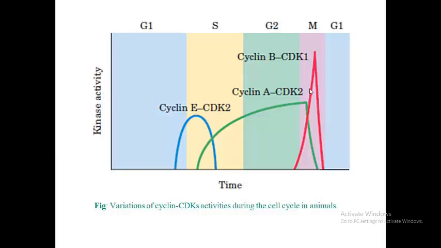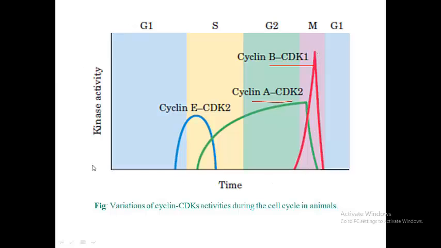Here I am giving the picture where the kinase activity of cyclin-CDK complexes is shown. In the G1S checkpoint, the cyclin-CDK2 complex regulates the process, whereas cyclin-CDK2 works its process in the G2M checkpoint, whereas cyclin B and CDK1 do their work in the mitotic checkpoint.